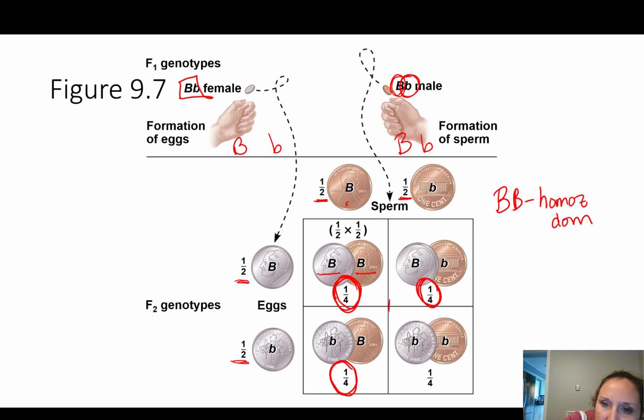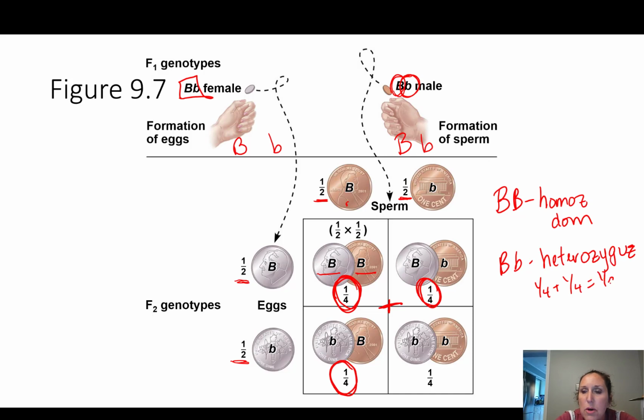I need to add my 1/4 chance here and my 1/4 chance here because this is the same, big B, little b, which is heterozygous. So I am going to add 1/4 and 1/4, and so I will have a 1/2, or 50%, chance. That's the rule of addition. And then we have little b, and because of the rule of multiplication, we have a little b homozygous.